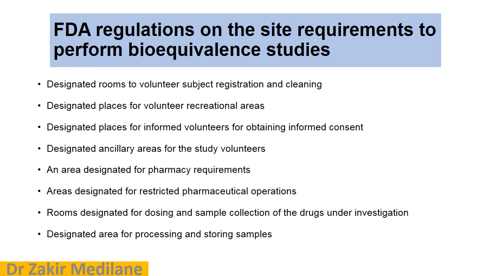Designated places for volunteers, recreational areas. Designated places for informed volunteers for obtaining informed consent. Designated ancillary area for the study volunteers. An area designated for pharmacy requirement. Then an area designated for restricted pharmaceutical operations. Rooms designated for dosing and sample collection of the drug under investigation. A designated area should be there for processing and storing of the samples. According to FDA regulation, the person performing the bioequivalence study has to follow all these FDA requirements. All the regulations have to be followed, and only then can one go for collection of the sample.